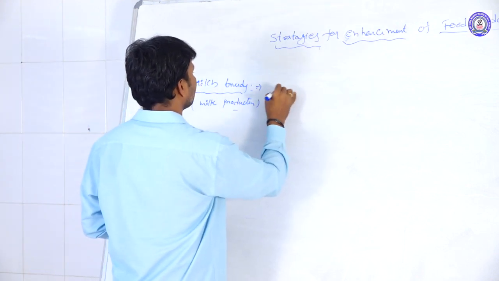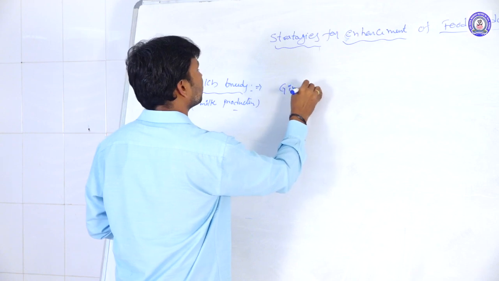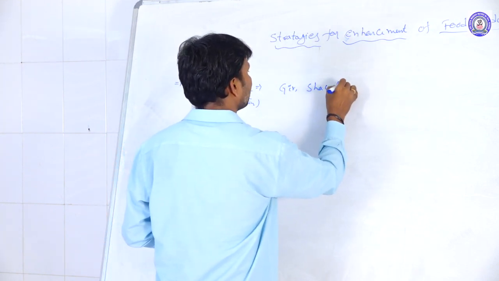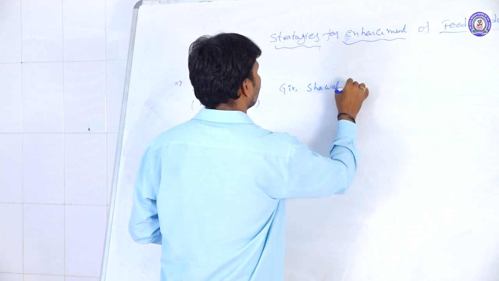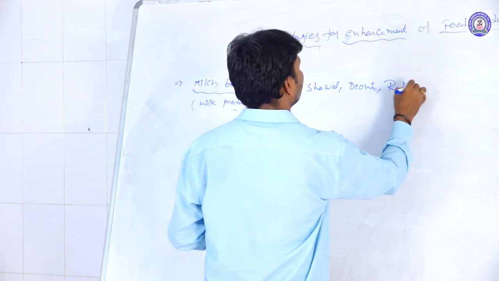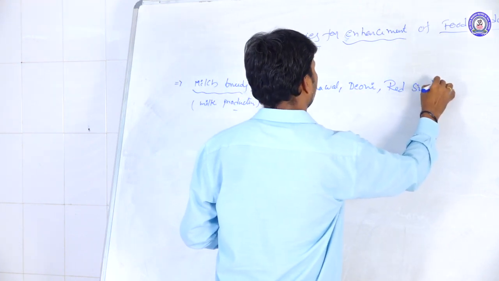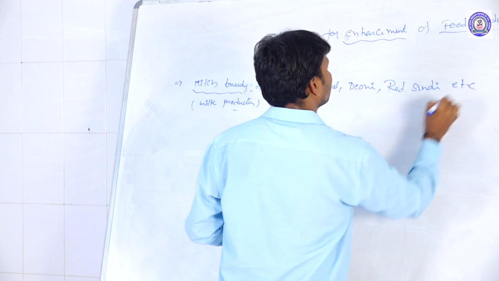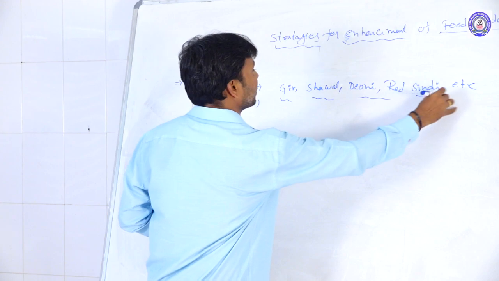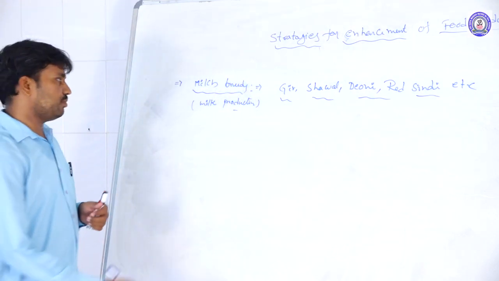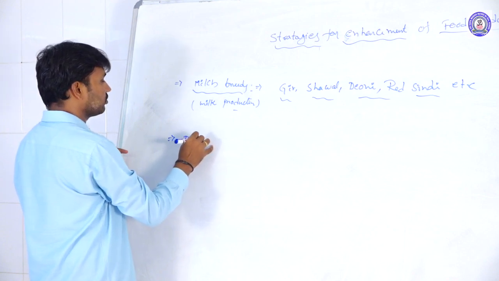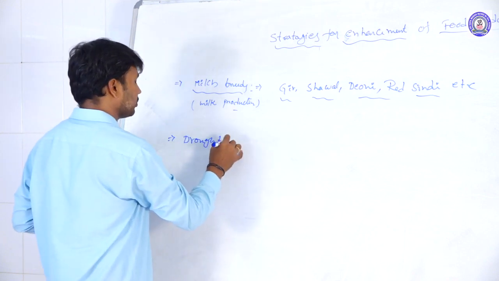They are the Gir, Sahiwal, Deoni, Red Sindhi, etc. So these come under the milk breeds, the cow breeds here. And the second one is called the draught breeds.